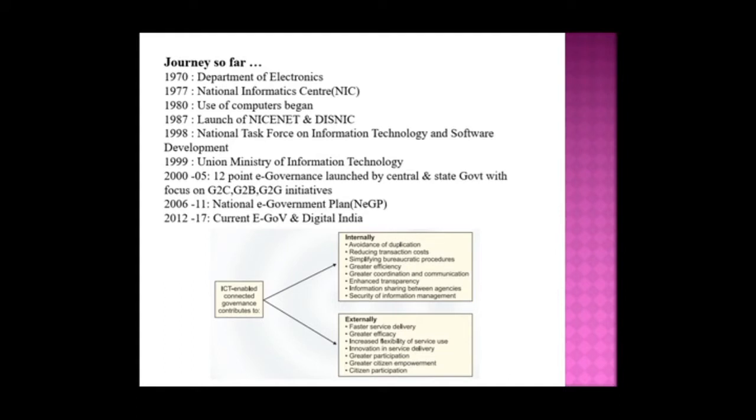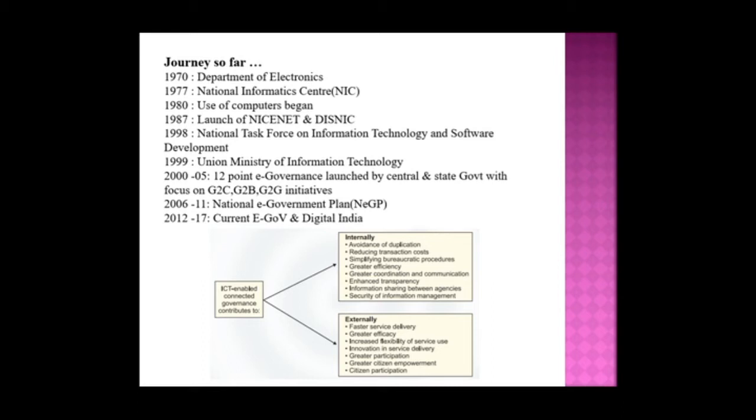So we will see some milestones. In 1970, the Department of Electronics started, and in 1977, the National Informatics Centre (NIC) started. The use of computers began in the 1980s. In 1987, NICNET and DISNIC were launched. In 1998, the National Task Force on Information Technology and Software Development started.